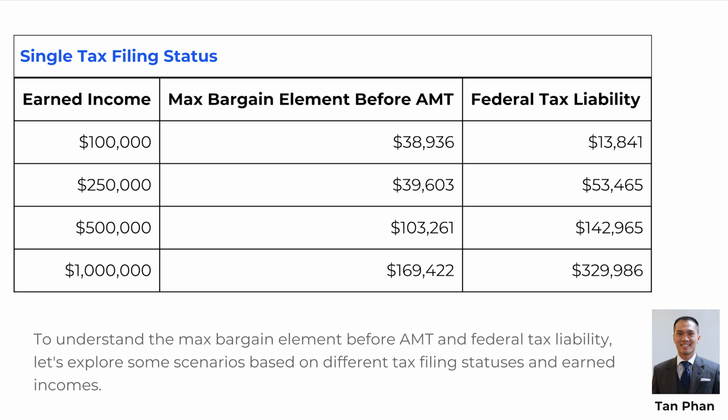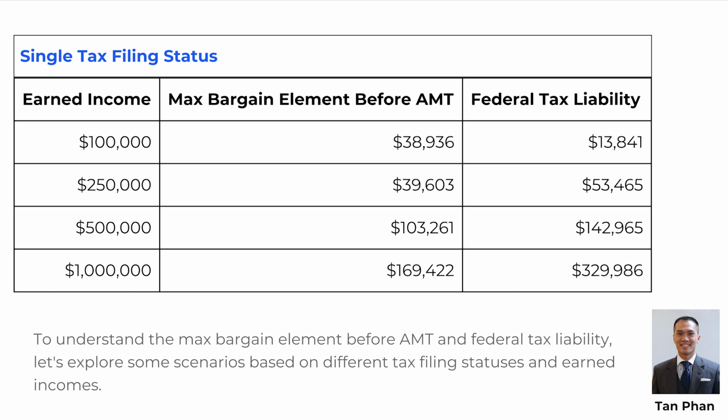Single tax filing status, earned income $100,000, max bargain element before AMT $38,936, federal tax liability $13,841. Earned income $250,000, max bargain element before AMT $39,603, federal tax liability $53,465. Earned income $500,000, max bargain element before AMT $103,261, federal tax liability $142,965.